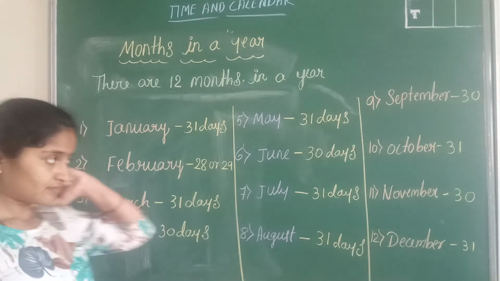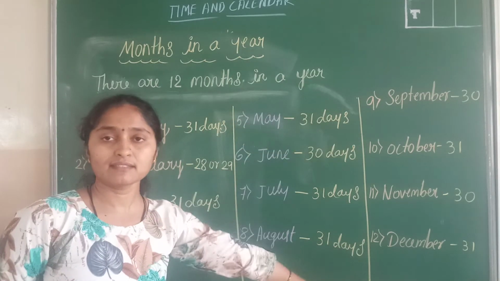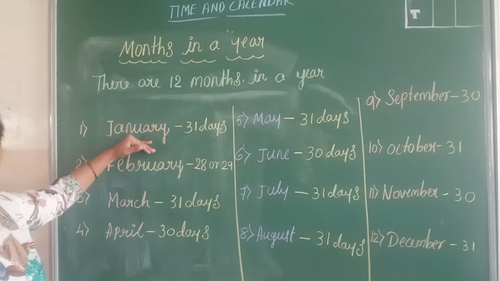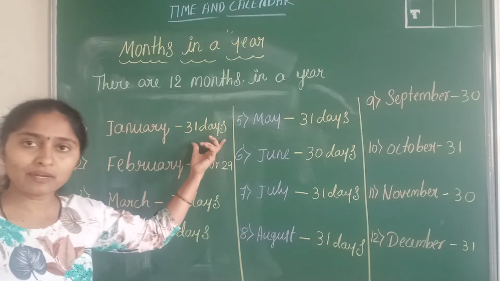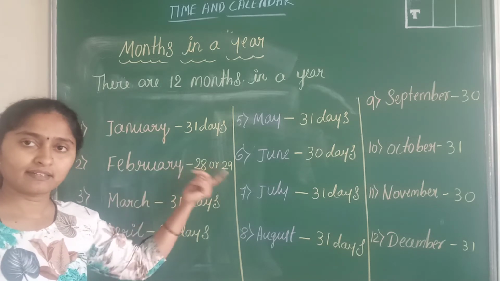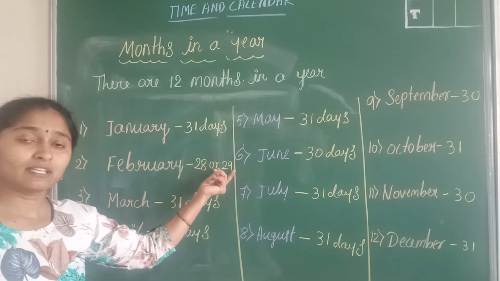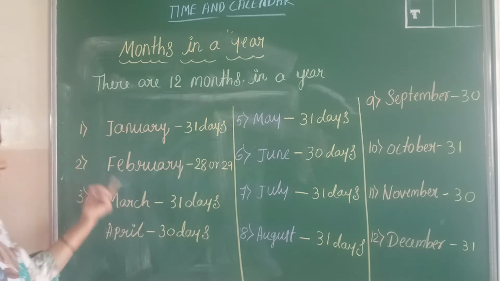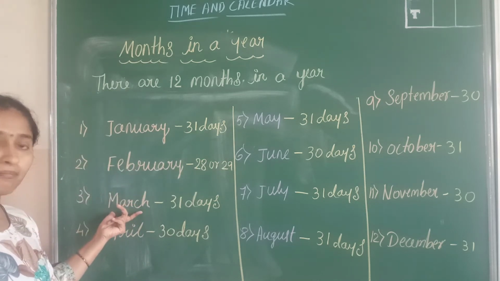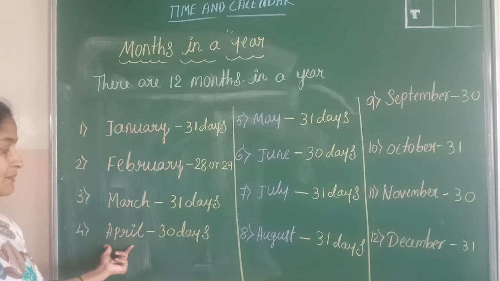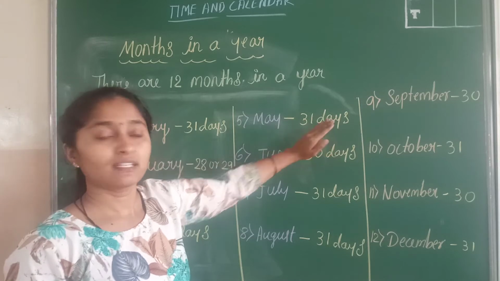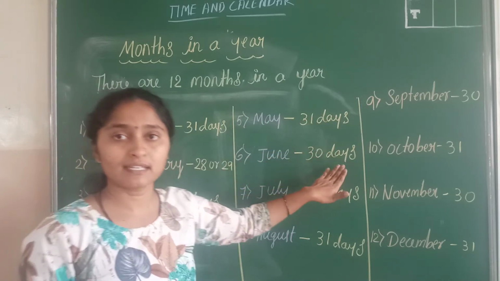So now, these all are the months in a year and these are the days in that particular month. In January, 31 days will be there, and in February, 28 or 29 days will be there. When will 29 days come? Only during a leap year. Every 4th year it will come once. And in the month of March we have 31 days. In April 30 days. In May 31 days. In June 30 days.